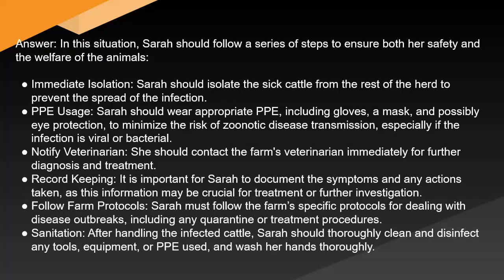Answer: in this situation, Sarah should follow a series of steps to ensure both her safety and the welfare of the animals. Immediate isolation. Sarah should isolate the sick cattle from the rest of the herd to prevent the spread of the infection. PPE usage. Sarah should wear appropriate PPE, including gloves, a mask, and possibly eye protection, to minimize the risk of zoonotic disease transmission, especially if the infection is viral or bacterial. Notify veterinarian. She should contact the farm's veterinarian immediately for further diagnosis and treatment.